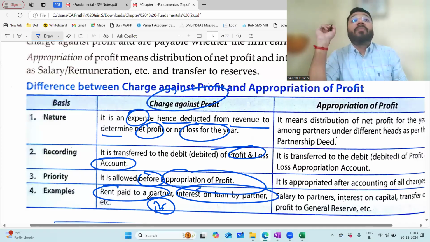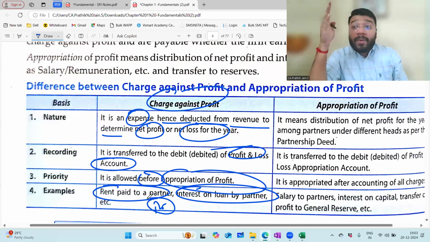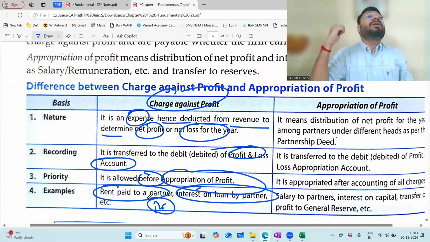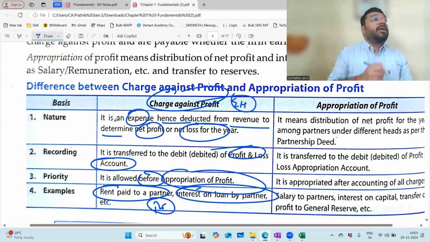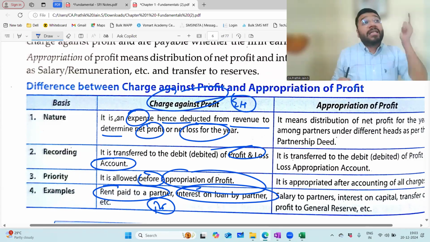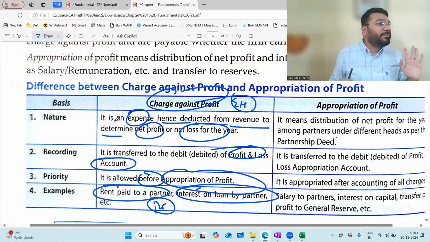So what about loan to partner, interest on loan to partner? This will also go to P&L, but this is not a charge against profit. Charge against profit means expenditure. Interest on loan to partner is income, so it will come to the credit side. That is why they have not mentioned this point here. Am I clear? Yes.